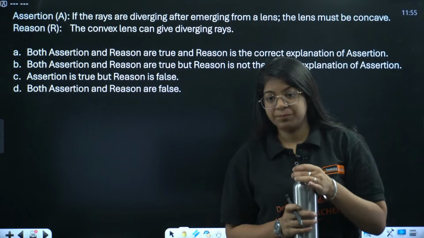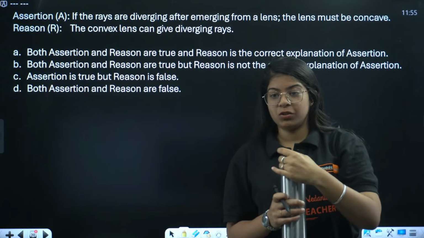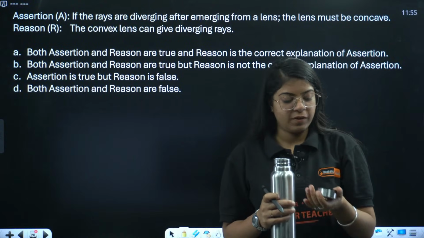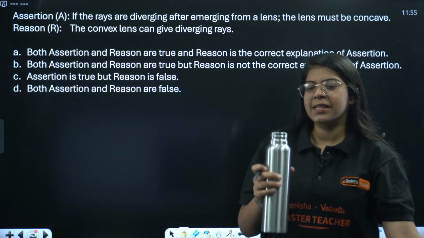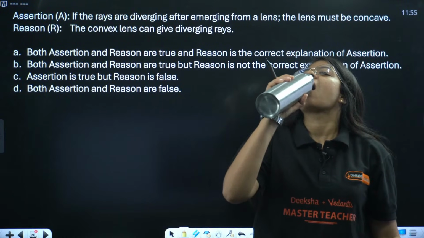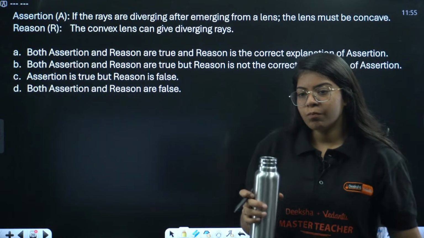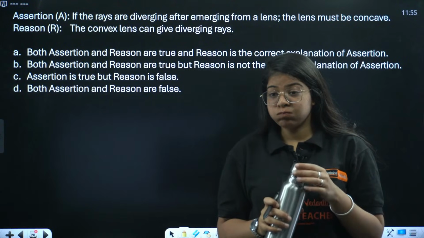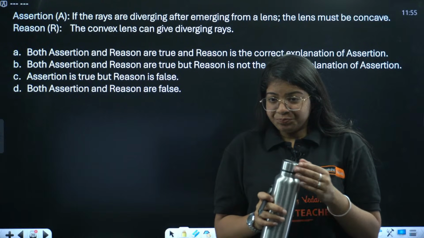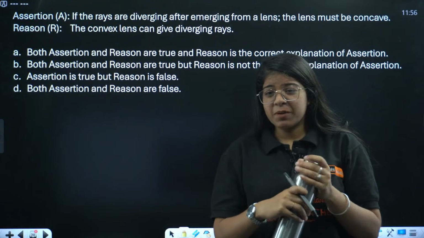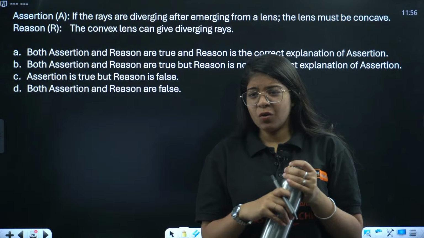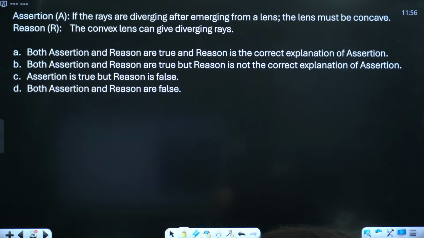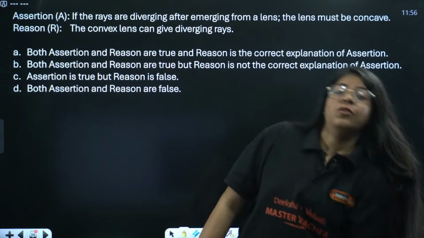Lakshika is saying C. Ramesh is saying B. Santoshi is saying C. C, B, C, B. Oh, we have a lot of hurdle around B and C. A is true, R is false. Vlog Gaming is saying, okay, what happened, Abhay Gupta? Acha, I shouldn't call your name. Okay.